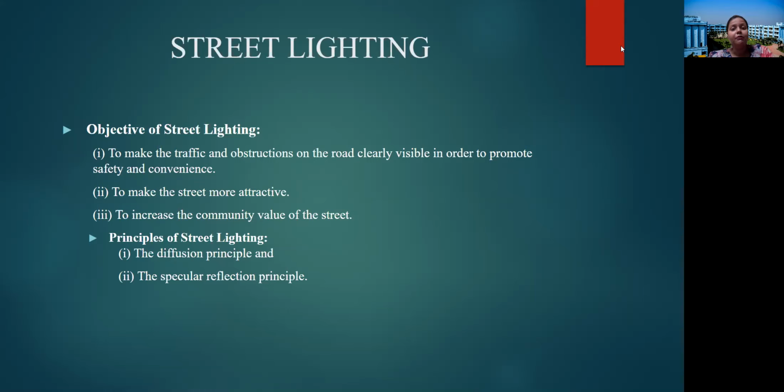First and foremost, we need to make the traffic and obstruction on the road clearly visible. The second part, yes, in metro cities, we can see that streets are becoming more and more attractive, and that is the result of street lighting, and the community value of the street, of course.